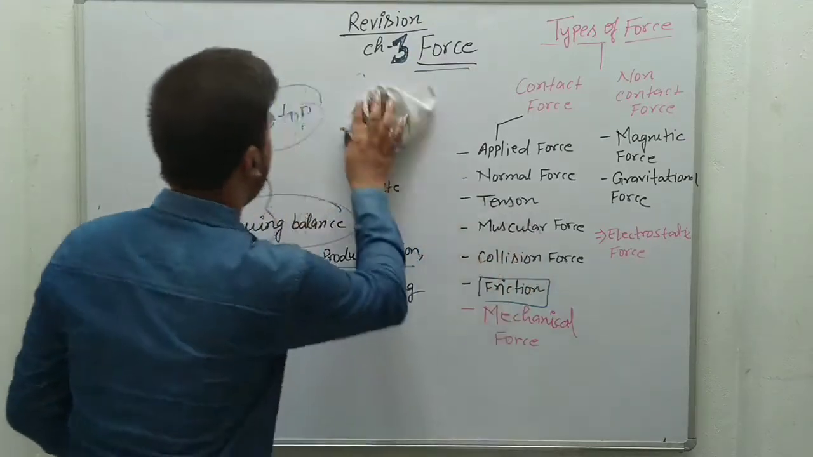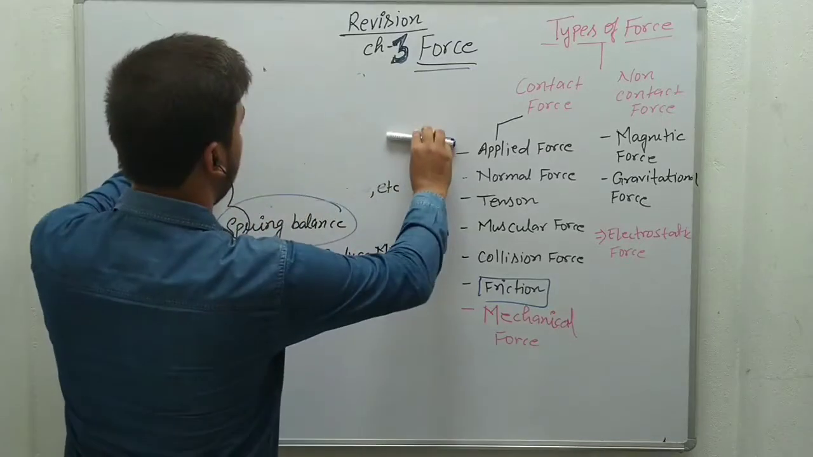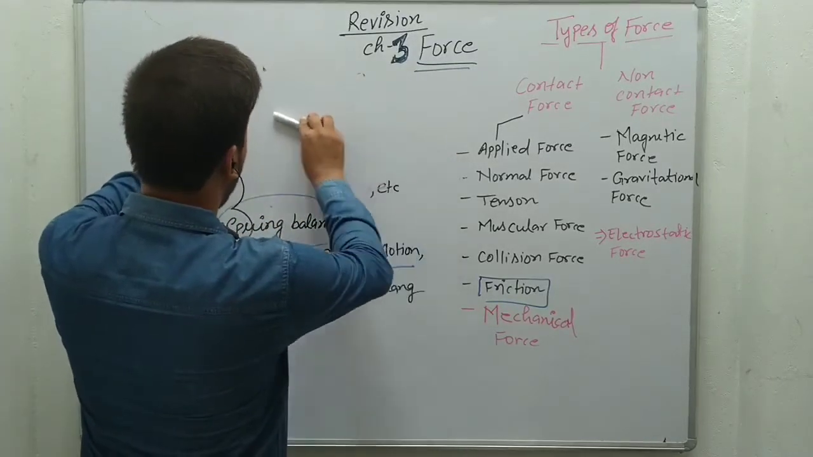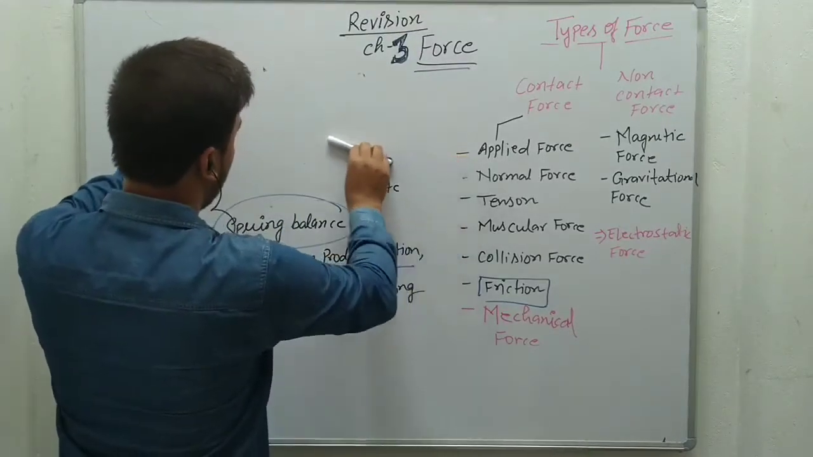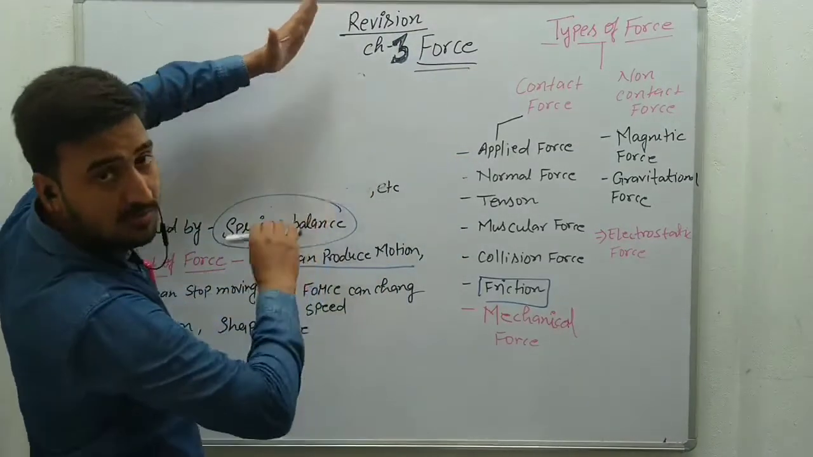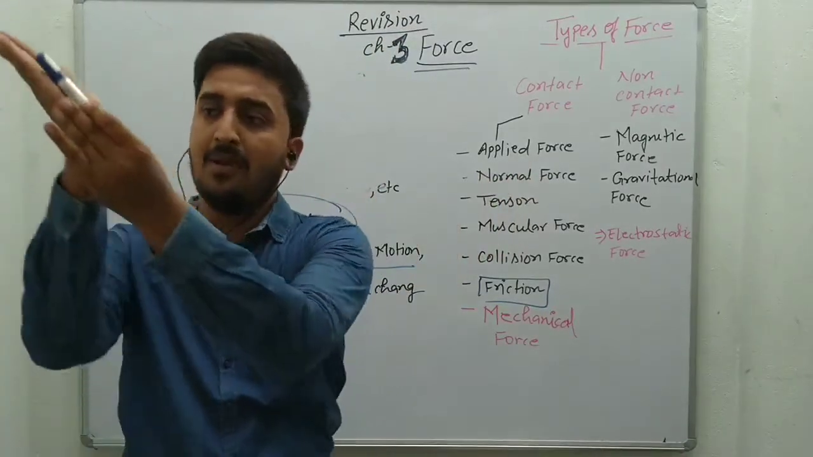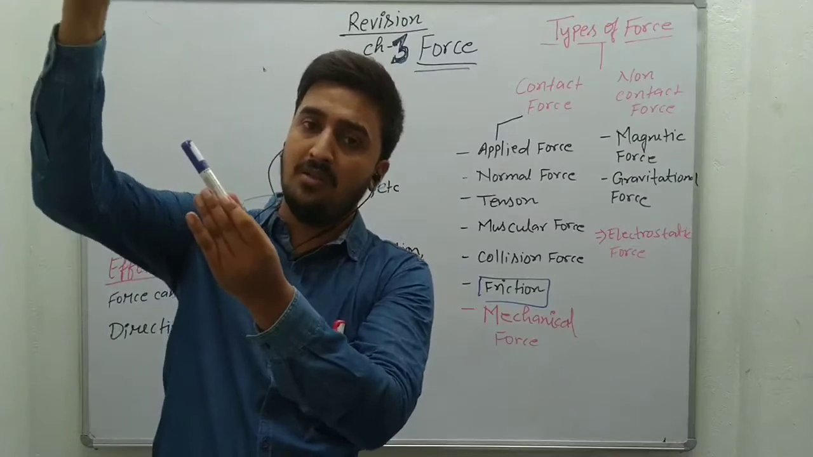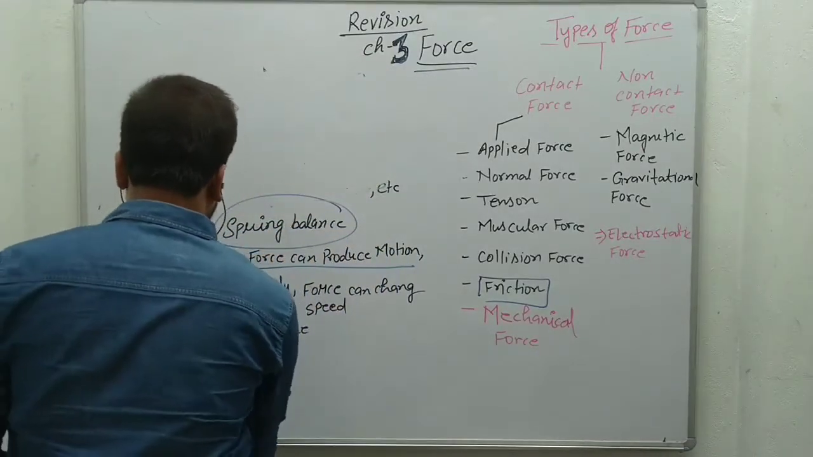Next thing, force can change the direction of a body. How can force change the direction? Suppose this body is coming from this direction, and when we apply the force, it may go in this direction. This body is coming in this way and we apply the force, so the body will go in another direction. These are examples of how force can change direction.